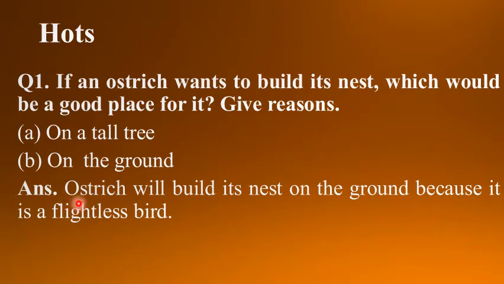you all know now the ostrich, the largest bird, and this ostrich is a flightless bird. This you have studied in your previous chapter. We have studied in the topic birds that cannot fly, they are called flightless birds. So the ostrich is a flightless bird. Though it has feathers and wings, the ostrich cannot fly. So where does the ostrich build its nest? Yes, of course, on the ground. Let's see the answer now.